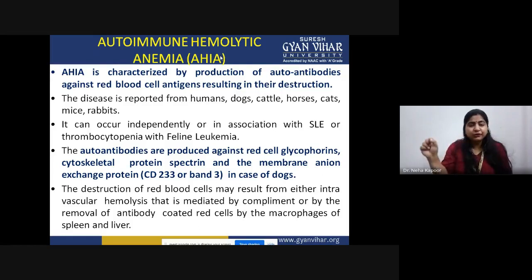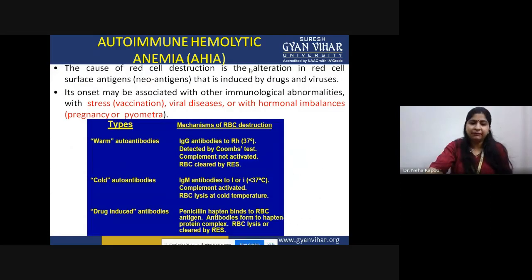So destruction of these RBCs is basically triggering the intravascular hemolysis. Because of that, these autoantibodies and these complement-mediated proteins again work as a team, and they destroy these RBCs. Because of that, autoimmune hemolytic anemia develops.